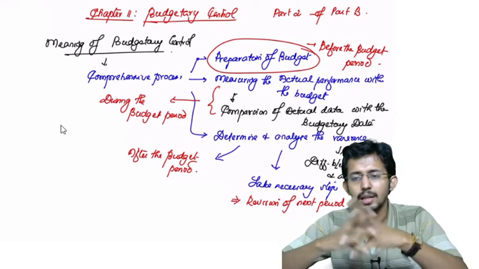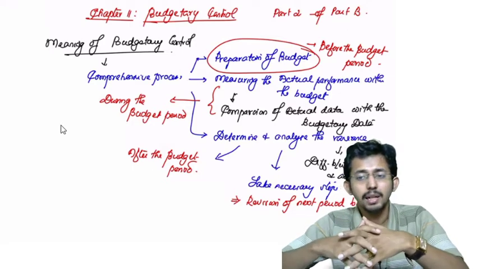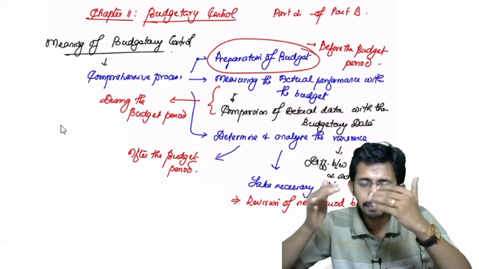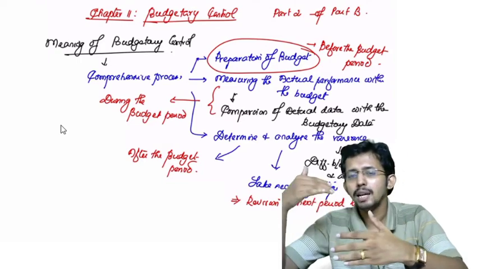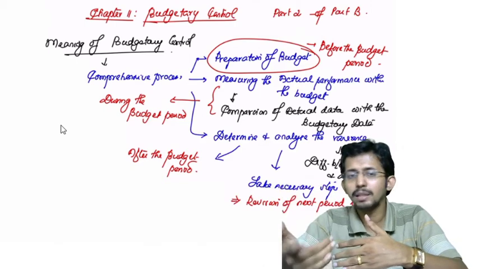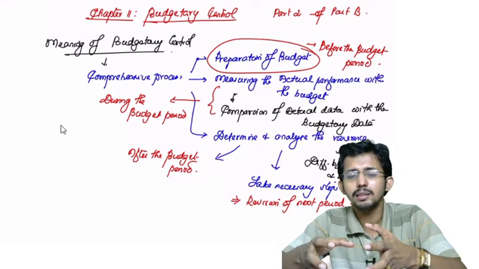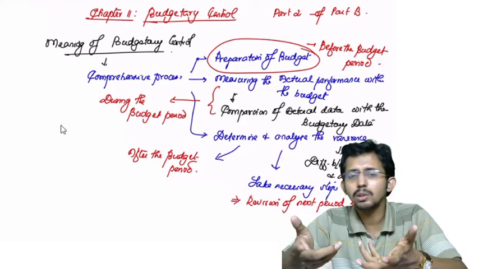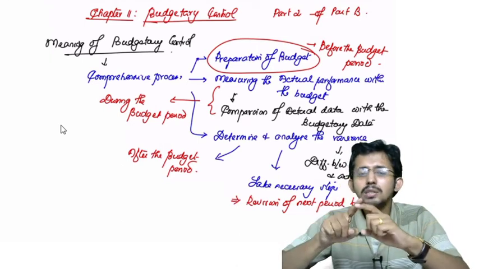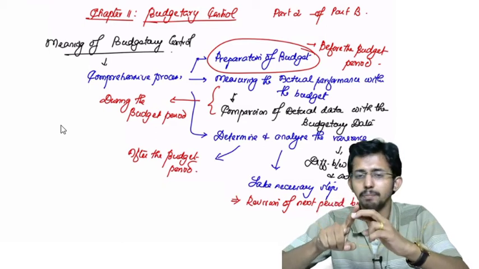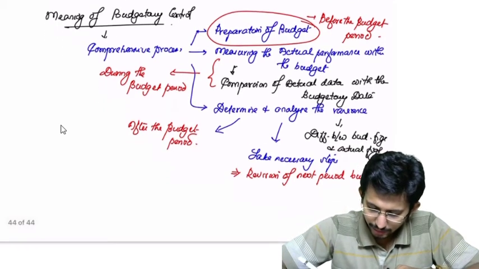Now, raw material cost was budgeted at rupees 5 per unit for a particular period, but during that period, the cost came down drastically to 2 rupees due to some technology or whatever. Now, when you prepare the raw material cost for the next budget period, you need not keep the previous 5 rupees. You can keep the budgeted cost as 2 rupees or 3 rupees, whatever. So there may be certain variances which will force the management or the budget preparing team to incorporate changes in the coming budget. That is one thing. Second thing is to take corrective actions.